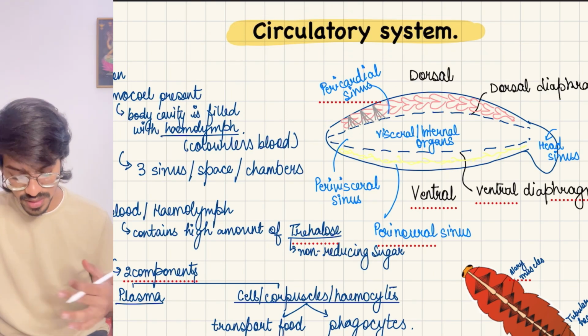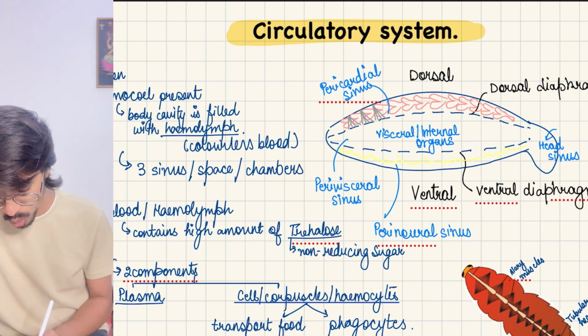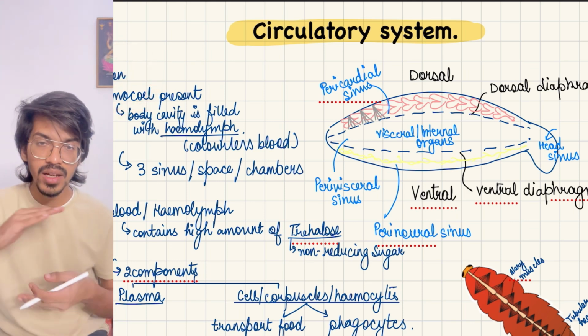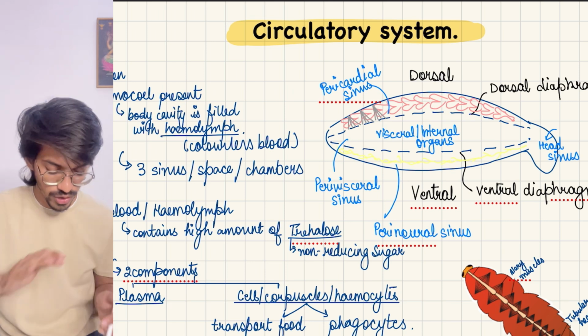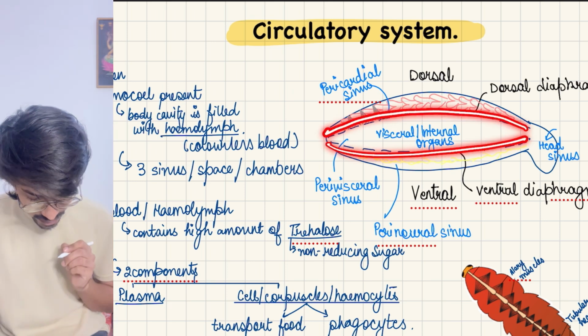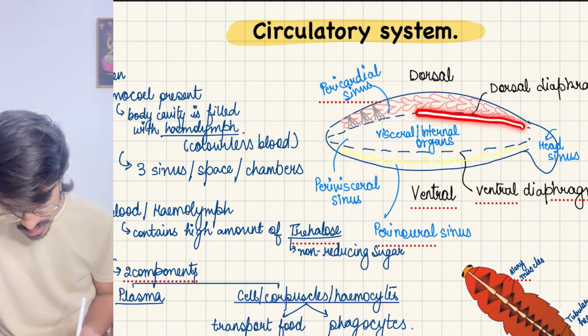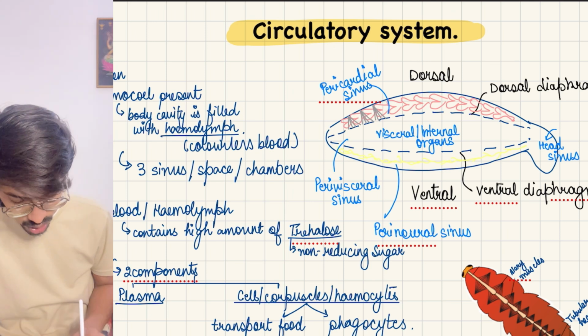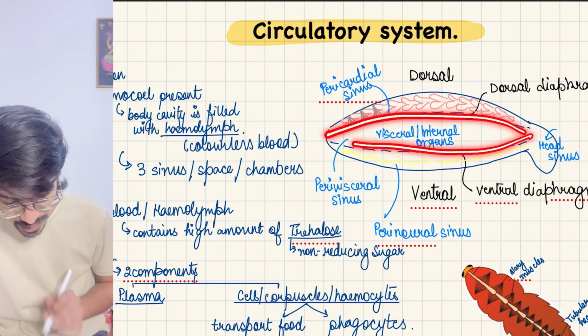In the circulatory system, first, very important, it is open type. Open type means hemocoels will be present. Now there are 3 different layer divisions present in it. So if you see, one cut is there, one cut is there. This is called the dorsal diaphragm. Like our body also has a diaphragm, their body also has. They have a dorsal diaphragm, they have a ventral diaphragm.